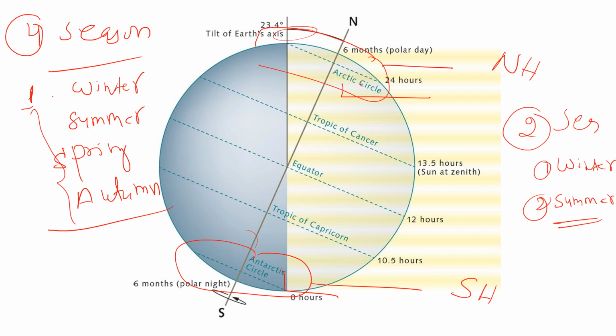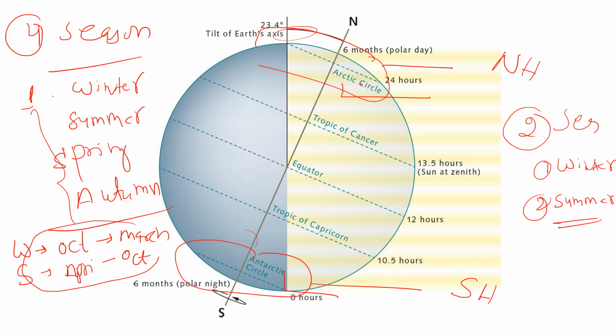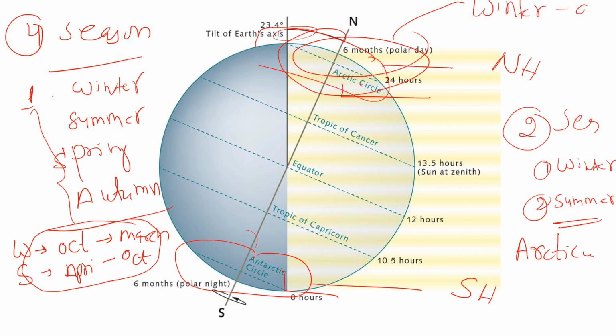So in Antarctica, the winter season generally starts from October and goes up to March, and the summer starts after March, from April to the first week of October. So this is the time period of summer and winter in the Antarctic pole, or in Antarctica, or in the southern hemisphere. And in the Arctic circle, or we can say in the northern hemisphere, the winter is almost for 9 months, and summer is for 3 months only.